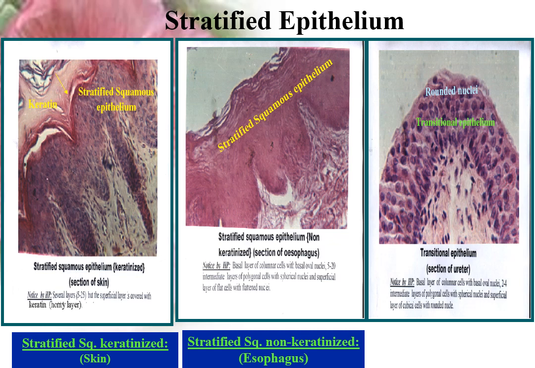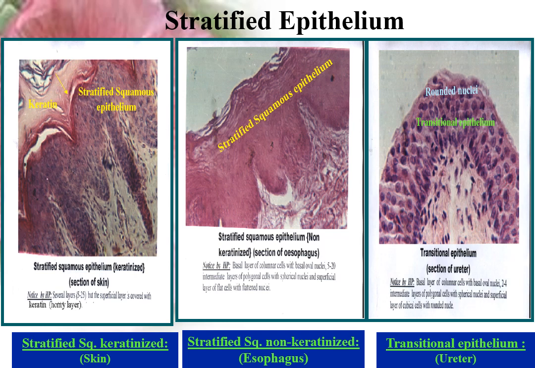Transitional epithelium, on the other hand, is also formed of several layers, but the top layer is large, broad, rounded cells, may be binucleated with convex free surfaces, an example, the epithelial lining the ureter.